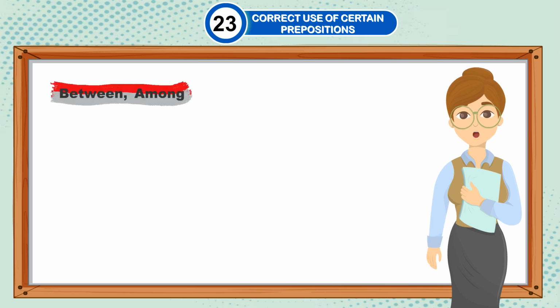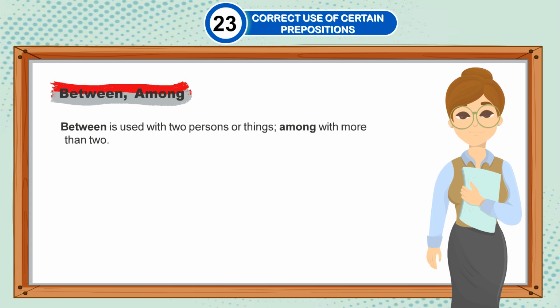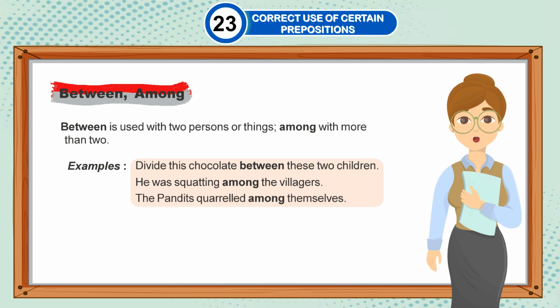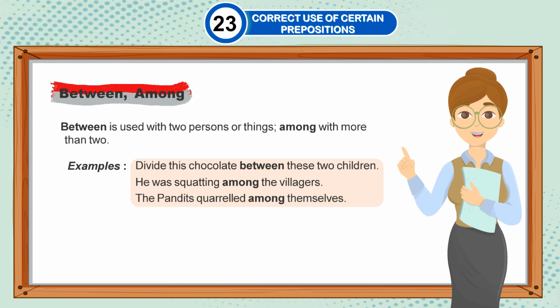Between and among. Between is used with two persons or things, among with more than two. Examples: Divide this chocolate between these two children. He was squatting among the villagers. The Pandits quarrelled among themselves.